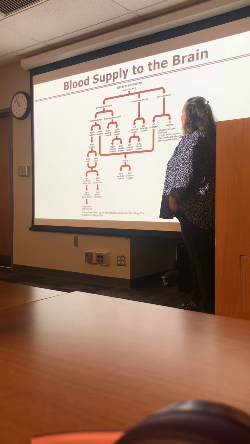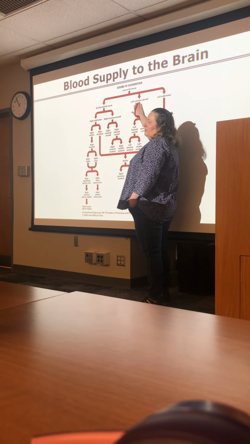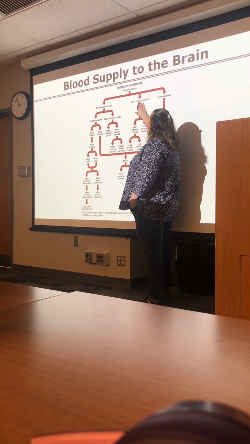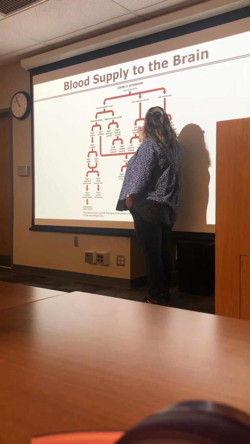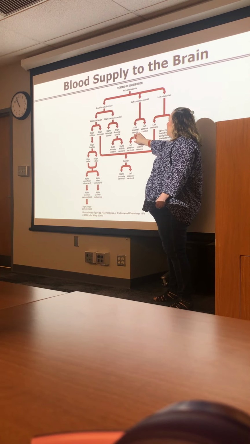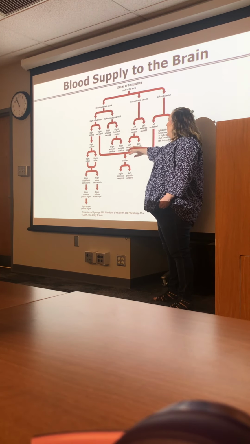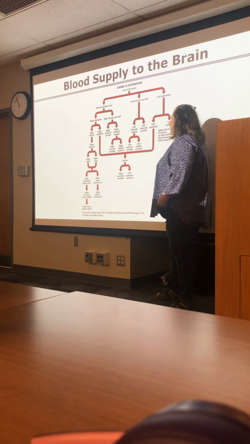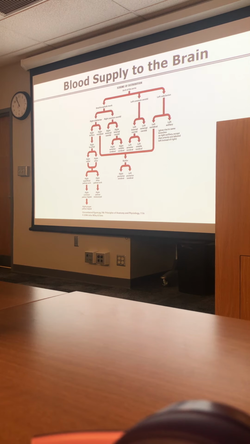Well, how do you get to the ones on the left? You take now the second branch of the arch of the aorta, which we haven't taken before. That's the left common carotid. The left common carotid comes directly off the arch of the aorta. Follow that superiorly. You get to the left internal and external carotid. You're going to take the internal carotid, again, through the carotid canal, through the foramen lacerum, and then you have your terminal branches, which will be the anterior and the middle cerebral arteries.